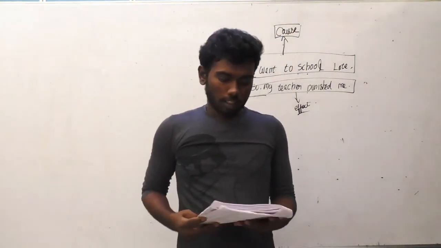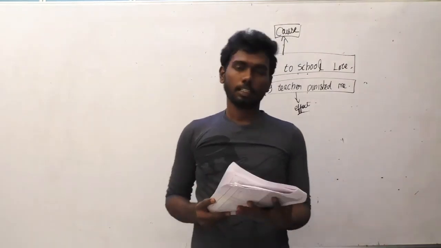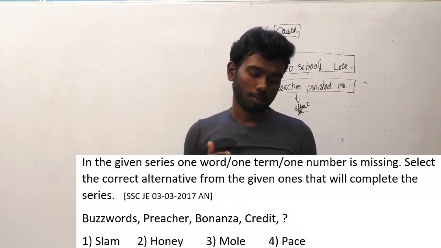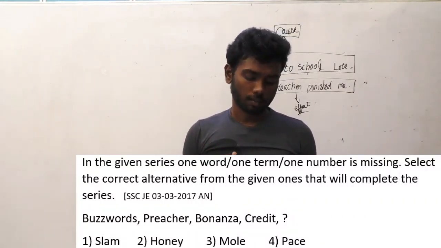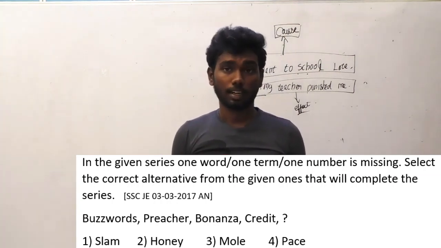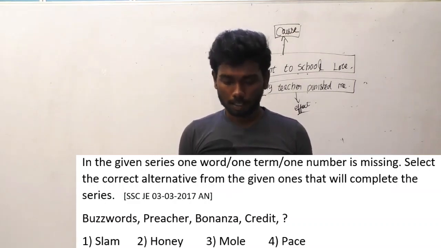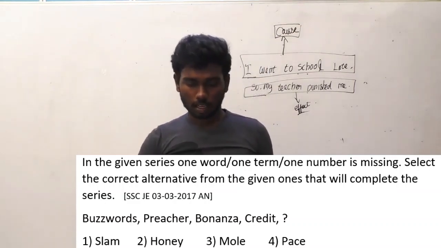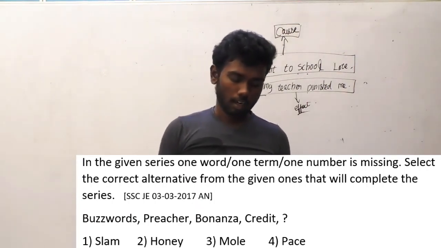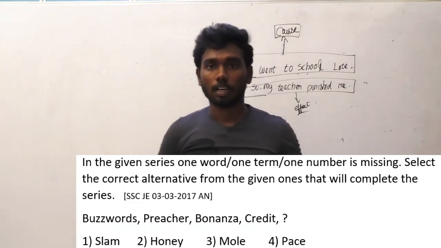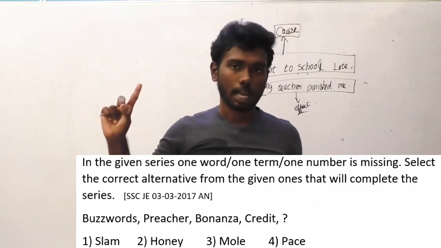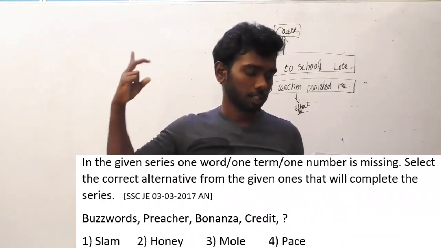I will read out the 33rd question of SSC JE 3/3/2017 afternoon batch. In the given series, one word or one term or one number is missing. Select the correct alternative from the given ones that will complete the series. Let us read out the options now. Buzzwords, preacher, bonanza and credit is the series here. Let us now watch out for the answer options. Slam is the first option here, and the second option here is honey.